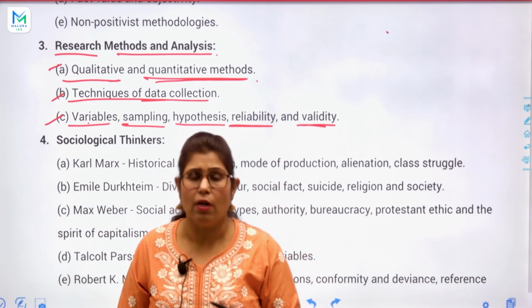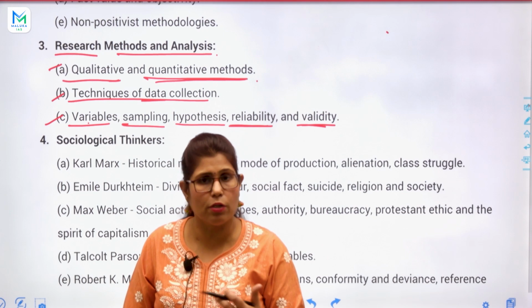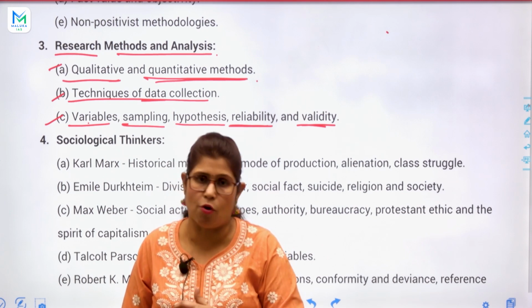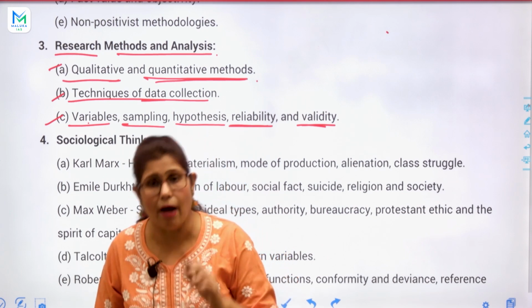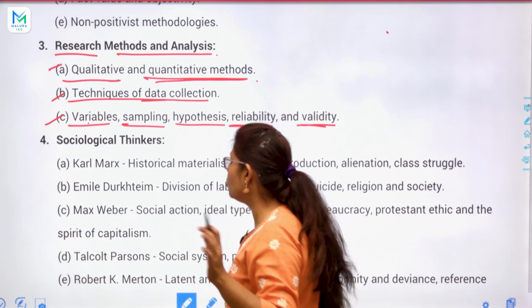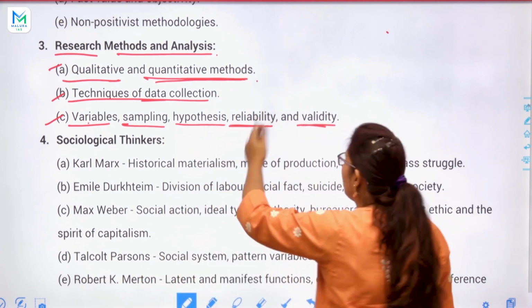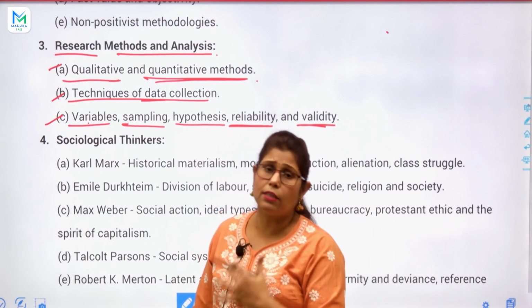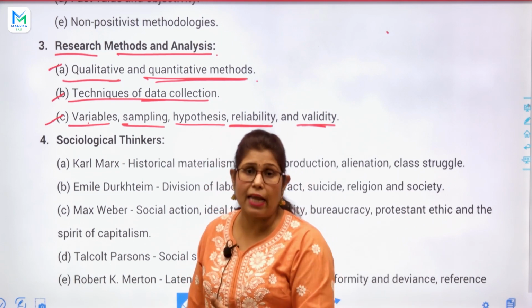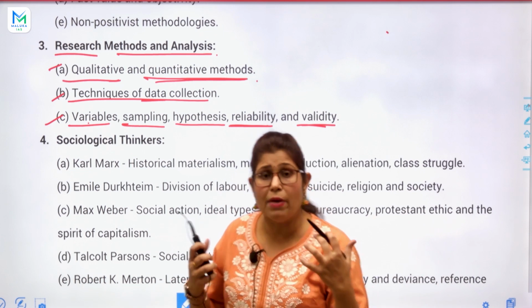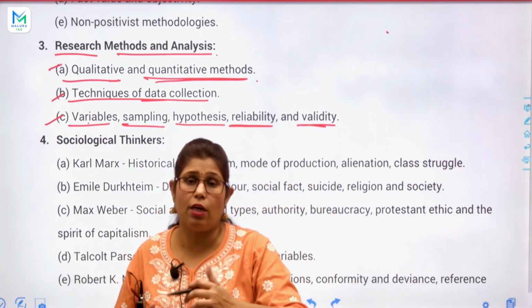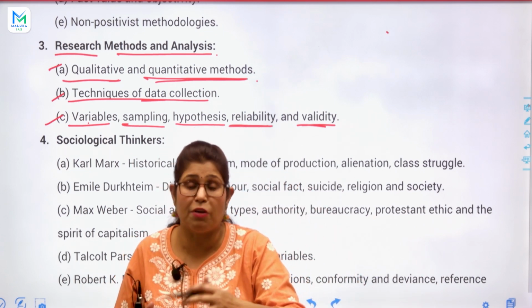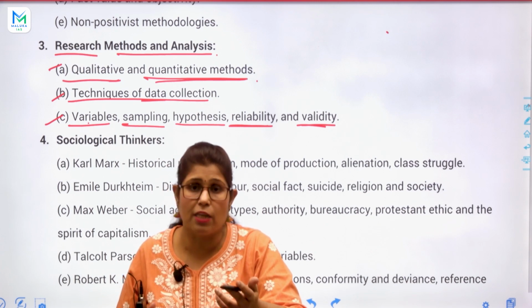So yes, sociology is not the purest form of science, but of course sociology is a science, a general science you can say. So this is a very important topic, and the good thing in this subject is that there are fewer topics in sociology compared with other optional subjects.